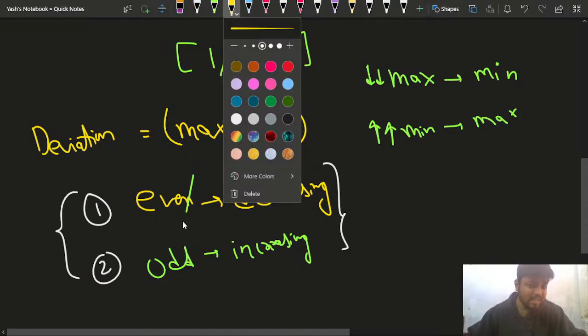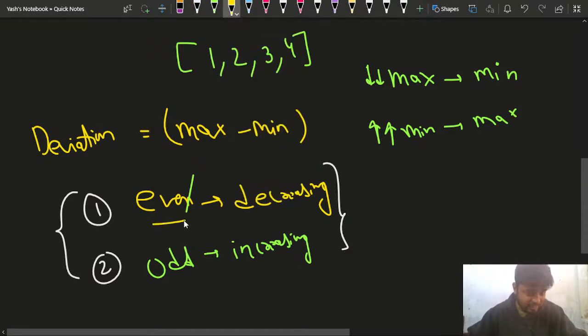So the thing is, either it is even, right? If it is even, then I'll decrease it. If it's odd, then I'll increase it, right? These are the two operations that I can perform. So I said that if the maximum number is there, I'll try to minimize it. I'll try to reduce it so that it can come closer to the minimum number, so that the difference can decrease, or I can increase the minimum number such that the minimum number comes closer to the maximum number. In that case also the difference will decrease, right? This is what will happen.